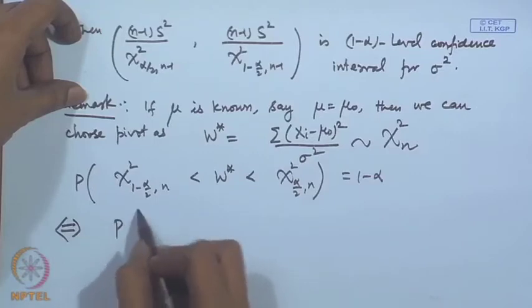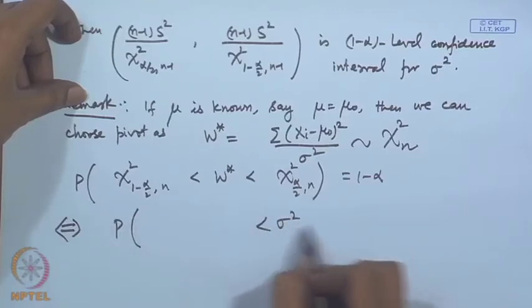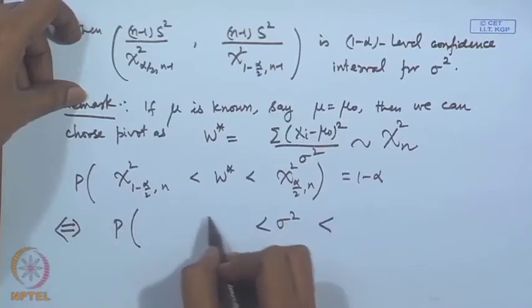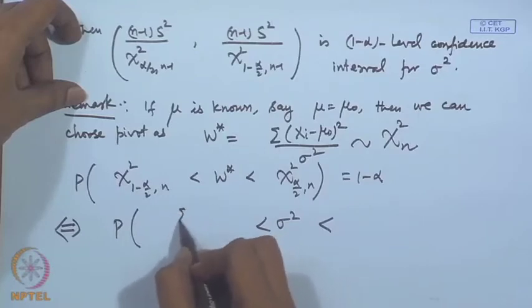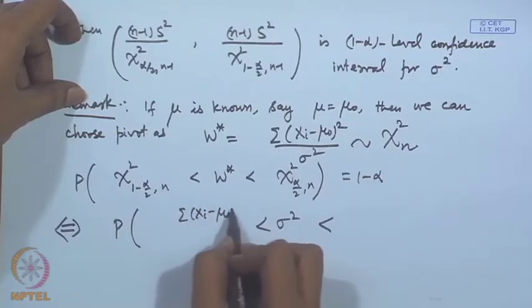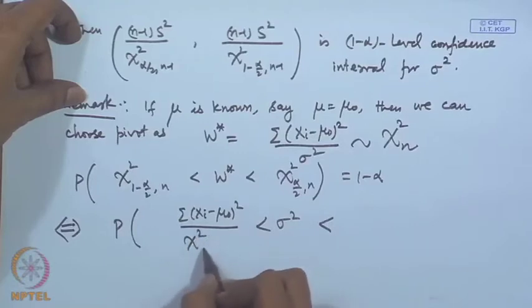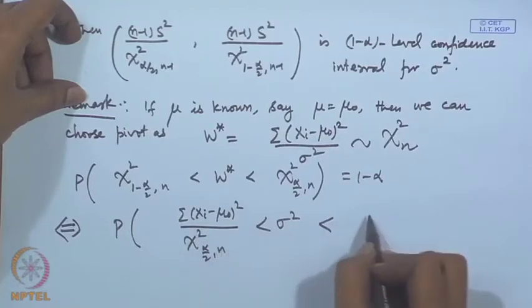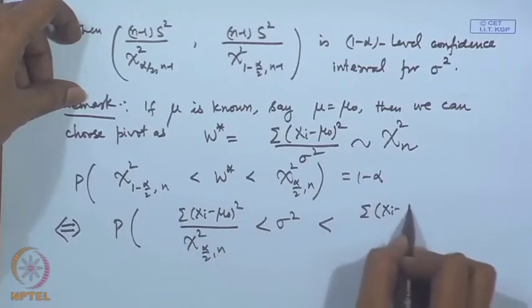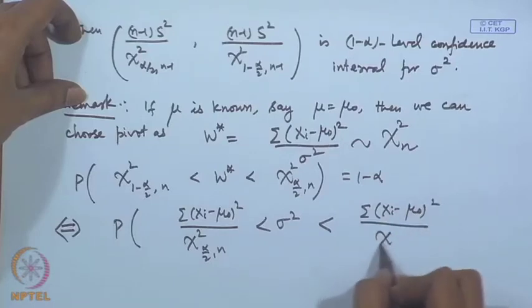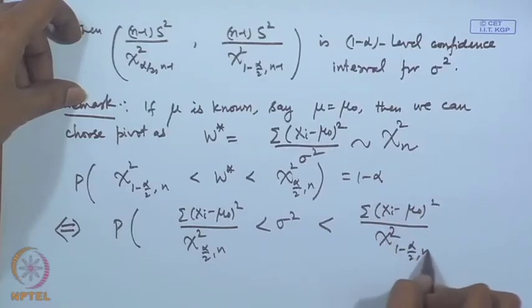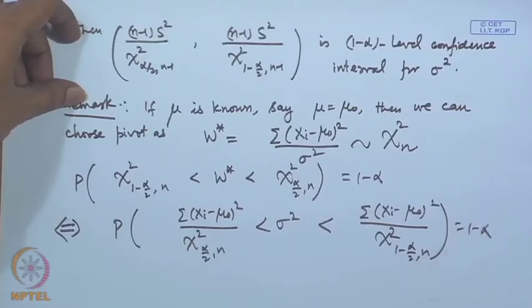that is equal to 1 minus alpha, then this is equivalent to saying probability of sigma (x_i minus mu naught) square by chi-square alpha by 2, n, to sigma (x_i minus mu naught) square by chi-square 1 minus alpha by 2, n, that will be equal to 1 minus alpha.